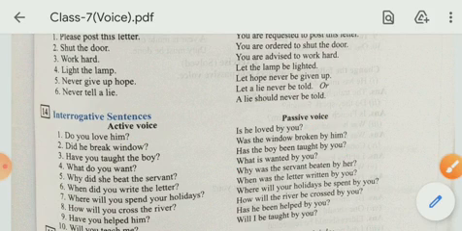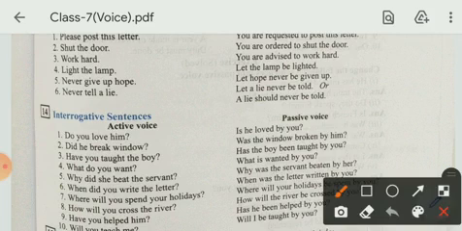Why did she beat the servant? Why was the servant beaten by her? When did you write the letter? When was the letter written by you? Where will you spend your holidays? Where will your holidays be spent by you? How will you cross the river? How will the river be crossed by you?